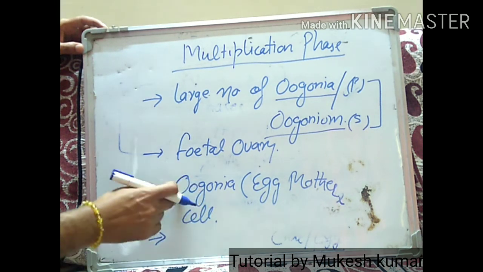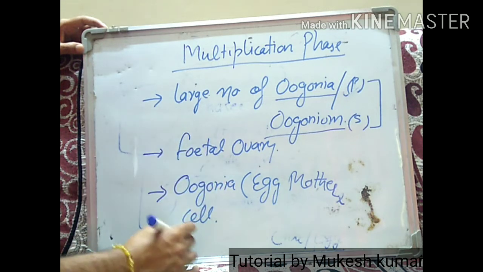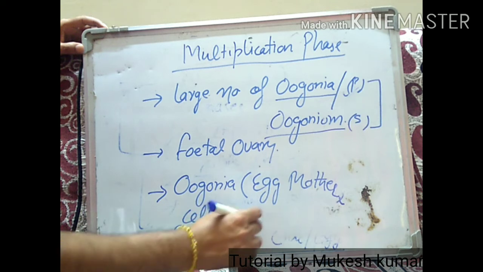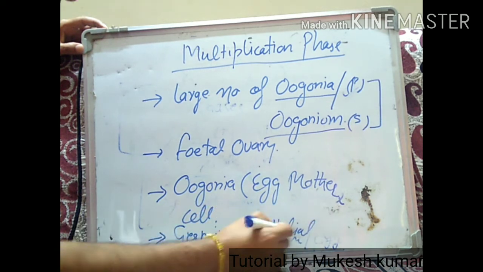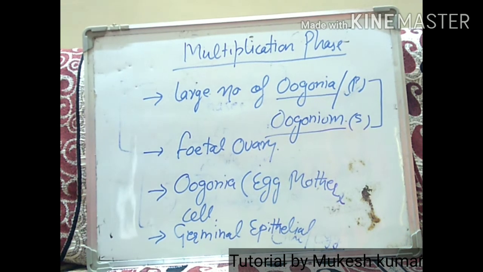They are produced from the germinal epithelial cells. Germinal epithelial cells produce these egg mother cells, or oogonia.